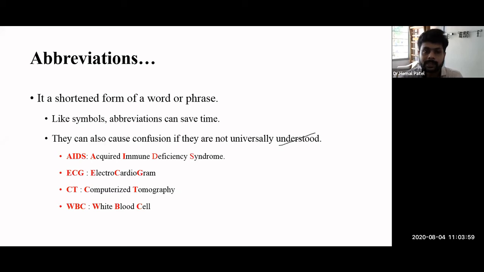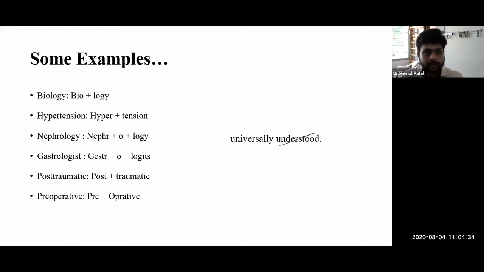Even this abbreviation will help medically where we are storing data, especially in any software, because in software, most of the time, abbreviations are used. For example, if I want to use AIDS, I cannot put in the whole phrase, acquired immune deficiency syndrome, but rather I just use the abbreviation. That will reduce the effort also. So likewise, we have to understand the different abbreviations in medical terminology.